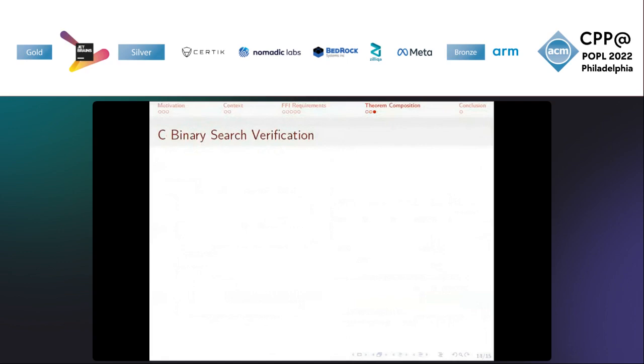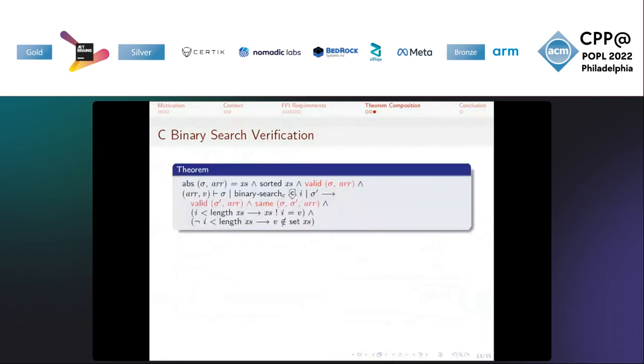Once we have implemented binary search in Cogent, we want to know that it is correct. Moreover, we want to know that the compiled Cogent program, that is the C code, is correct. The correctness theorem would look something like this.